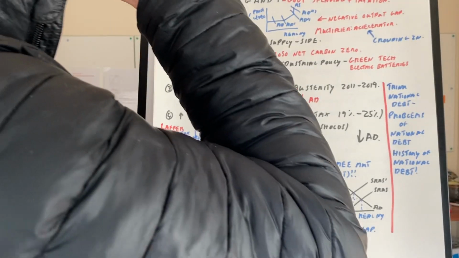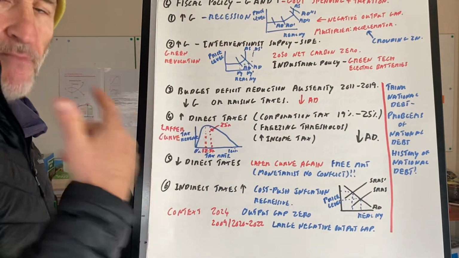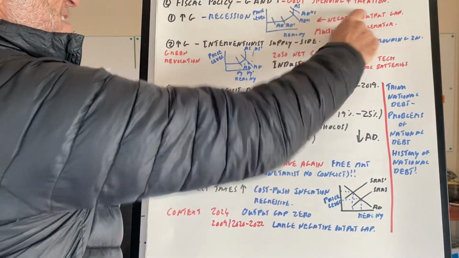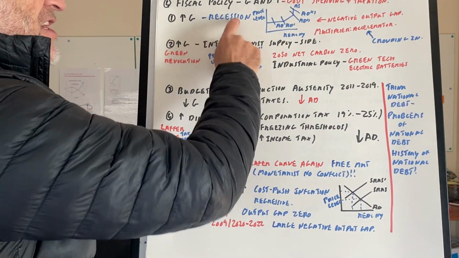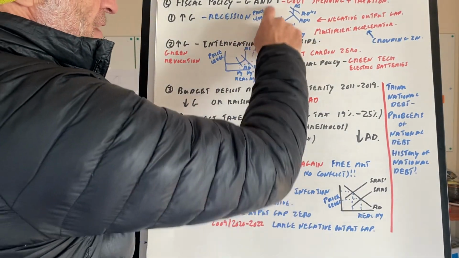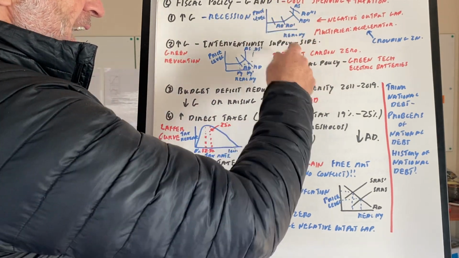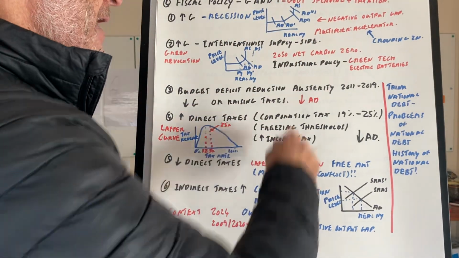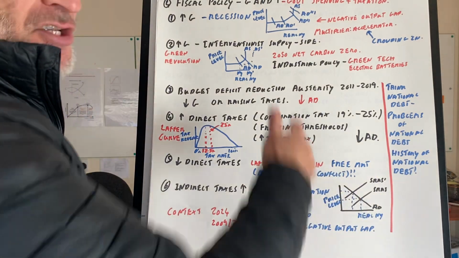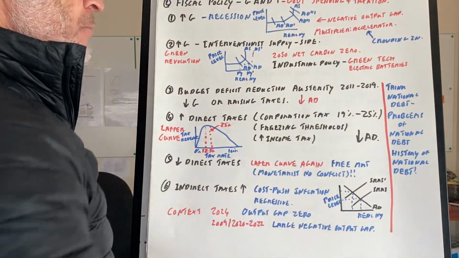Okay, the next one on here, the second in the series, is Fiscal Policy: G and T. Remember, fiscal policy is government spending and taxation. Okay, you increase G in a recession. You can draw this lovely diagram on here, AD dash. Okay, we can increase G, no problem there, AD to AD dash. AD double dash is a slight trade-off, and then we get demand pull inflation.